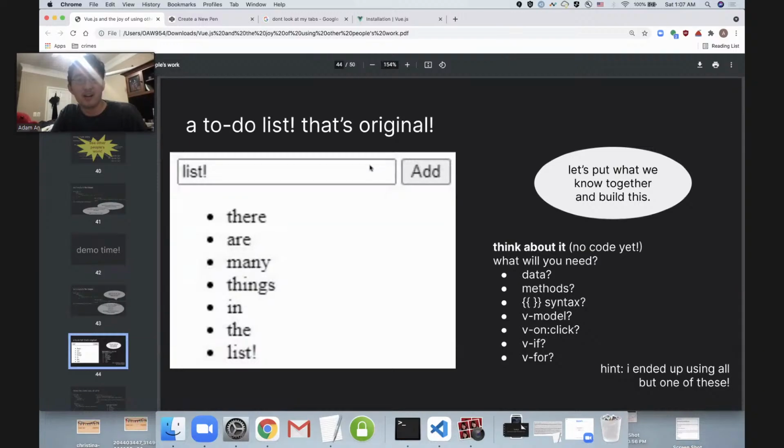It's a to-do list where I can type something into this input and then click the add button, and it's actually going to add it to our list over here. So I want you to think about this and just think, what of the Vue features that I've introduced would come in handy here? What might we want to use?